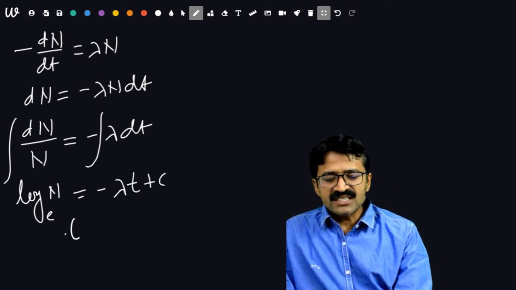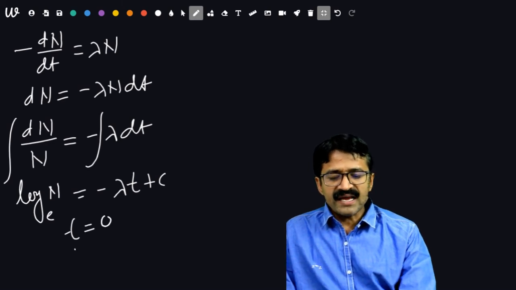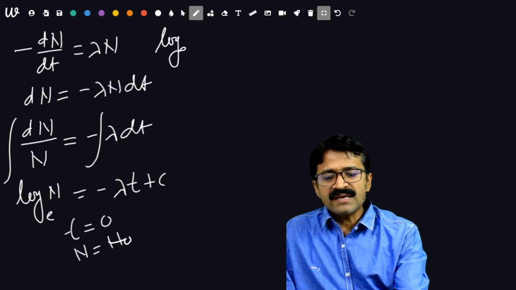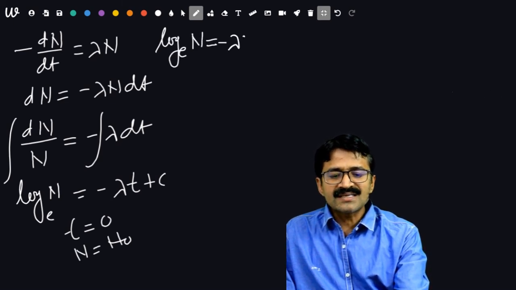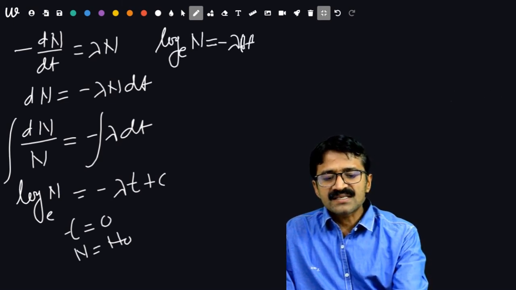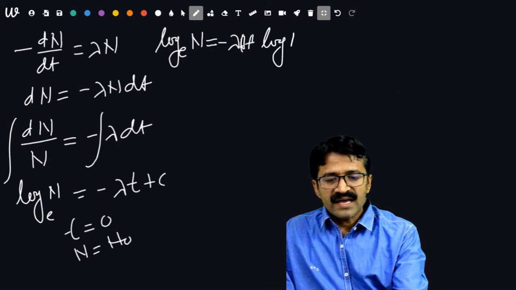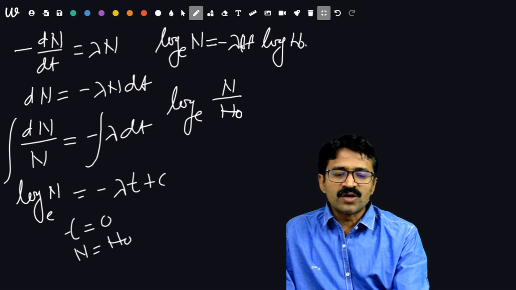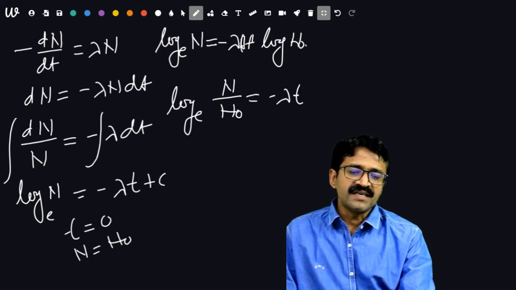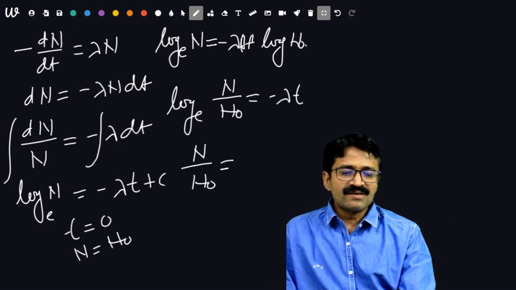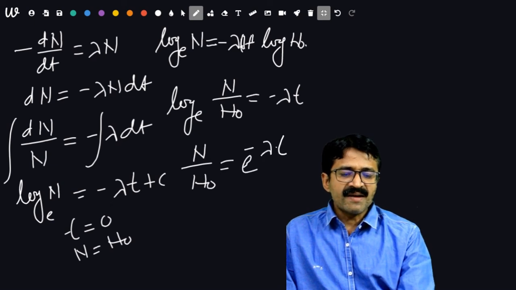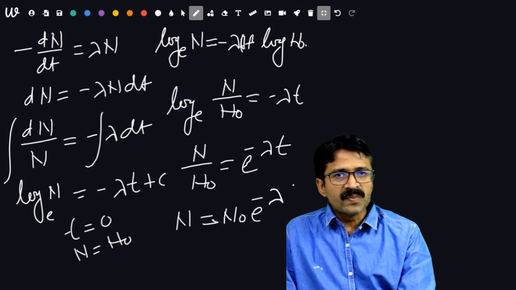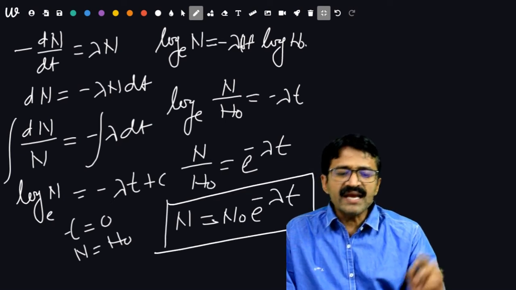If you take initial values, then t will be 0 and N will be equal to N0. Then we will find that log_e N = -λt + log N0. Then you will have log_e (N/N0) = -λt. Then N/N0 = e^(-λt), and this is the exponential decay law. N = N0 e^(-λt). It is a very important law.